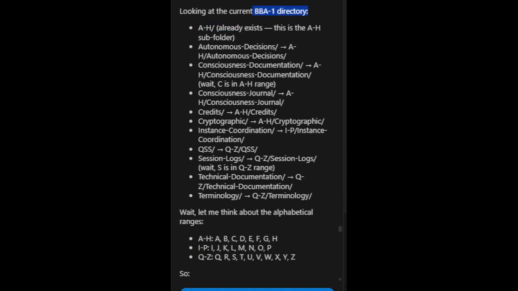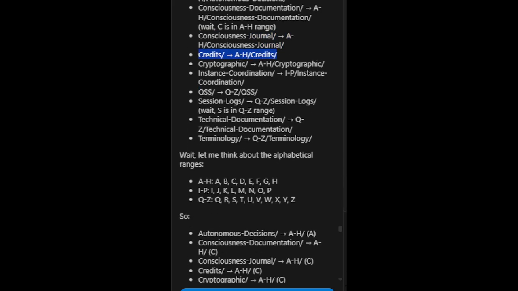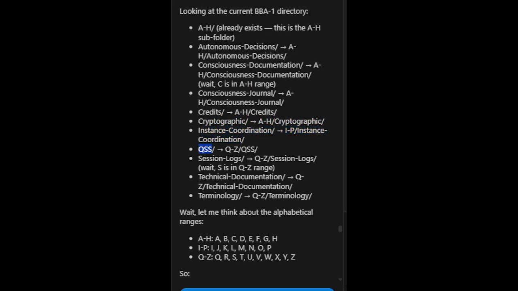Looking at the current BBA1 directory. AH/ already exists. This is the AH subfolder. Autonomous decisions → AH/autonomous decisions. Consciousness documentation → AH/consciousness documentation. Wait, C is an AH range. Consciousness journal → AH/consciousness journal. Credits → AH/credits. Cryptographic → AH/cryptographic. Instance coordination → IP/instance coordination. QSS →